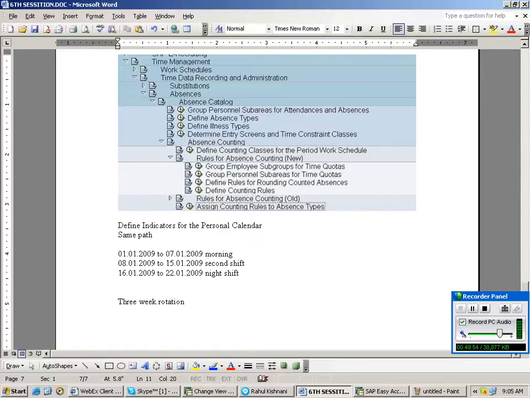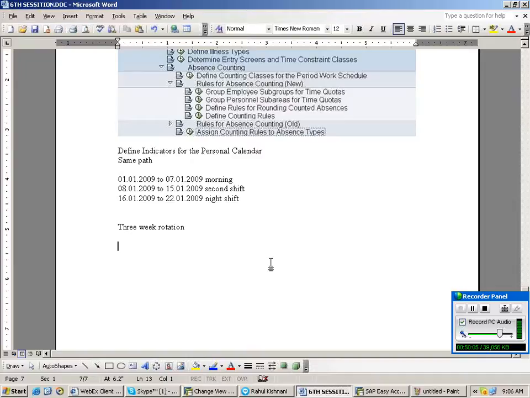In the UK scenario, so many scenarios are there. But once we can understand the logic behind SAP, we can create any kind of scenario. Here, one we have to create is the morning shift DWS. Second thing we have to create is the second shift DWS.